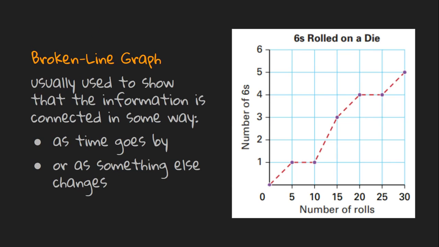The results of the experiment or trials could be presented in different ways. You could use a broken line graph, which is usually used to show that the information is connected in some way, usually as time goes by or as something else changes. This broken line graph compares the number of rolls to the number of times the person rolled a 6. If I were to take a look at the first 5 rolls, this graph tells me that after 5 rolls or 5 trials, they rolled a 6 one time.